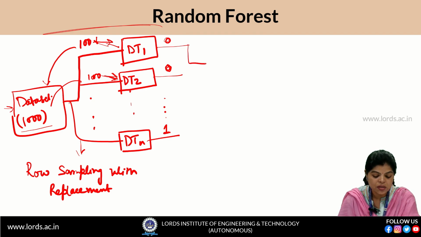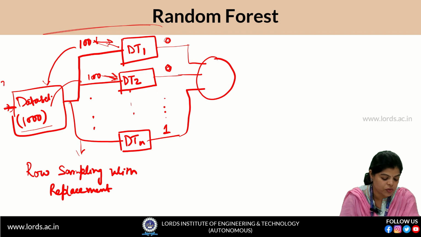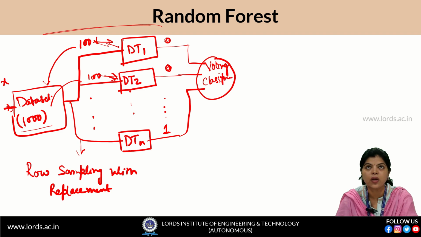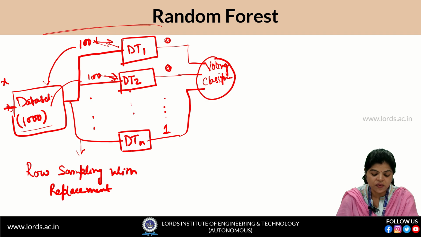So how do we select the final class of this incoming data point X? Here we attach a voting classifier, in the case of classification.